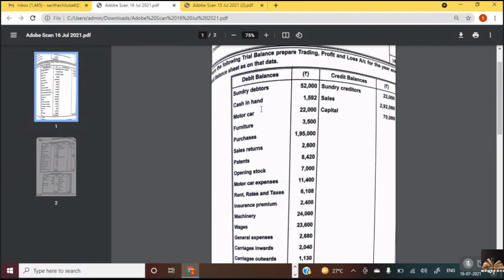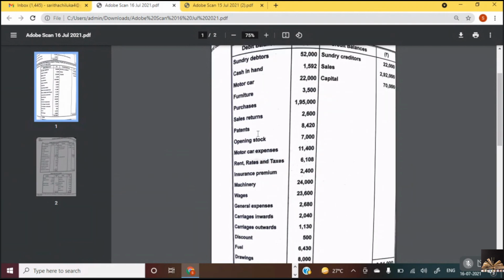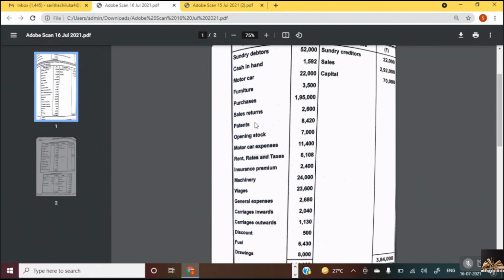So cash in hand comes in asset. Very good. And motor car is an asset. Furniture also is an asset. Very good. Patents are also an asset. Do you know what is meant by patent? These are IPR, intellectual property rights. Patents, trademarks, goodwill, all of these are also assets. Okay. Then motor car expenses. Machinery comes where? Asset. And do we have anything else?